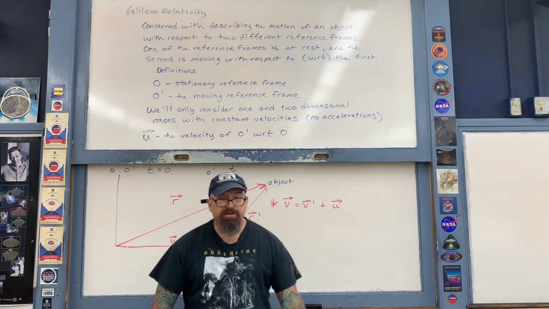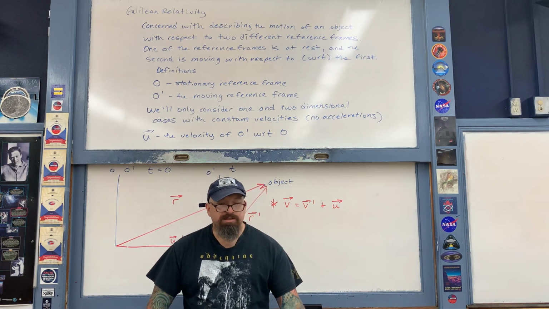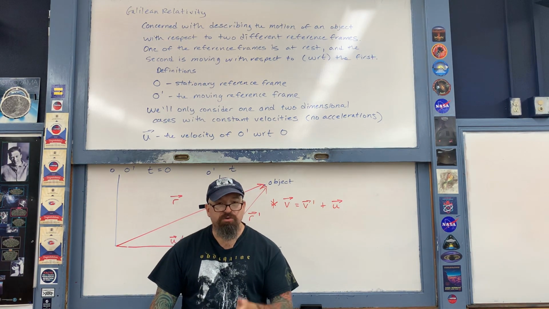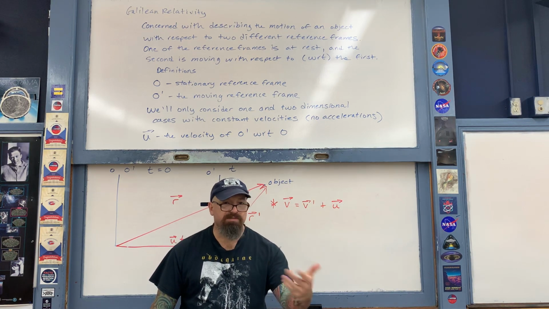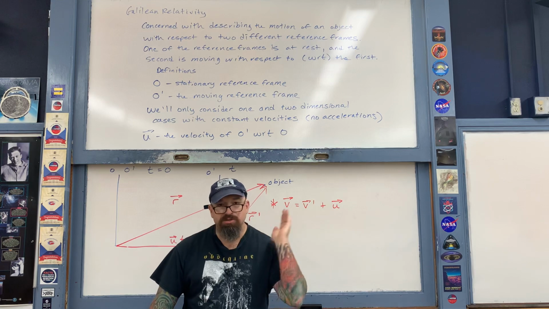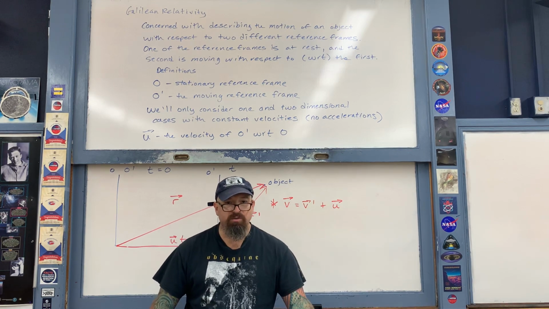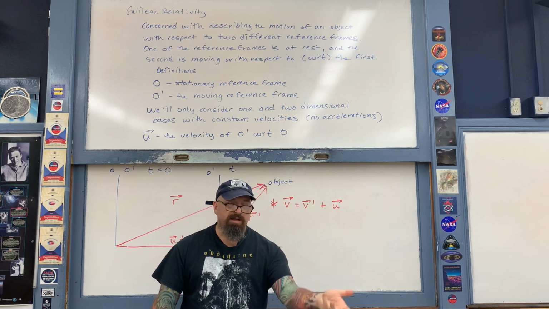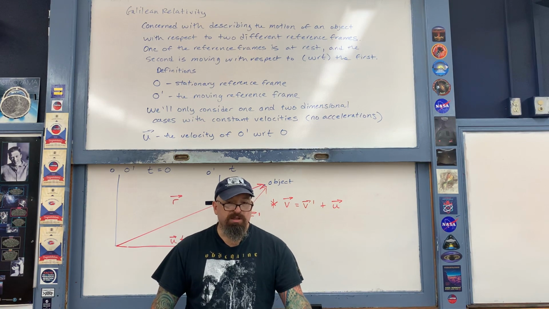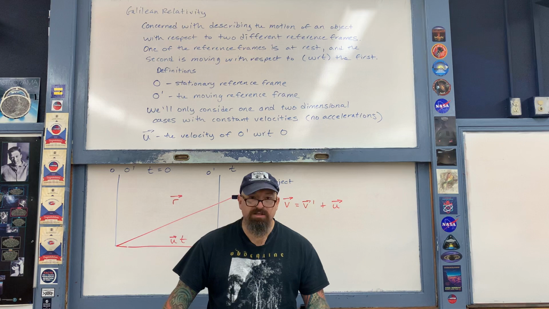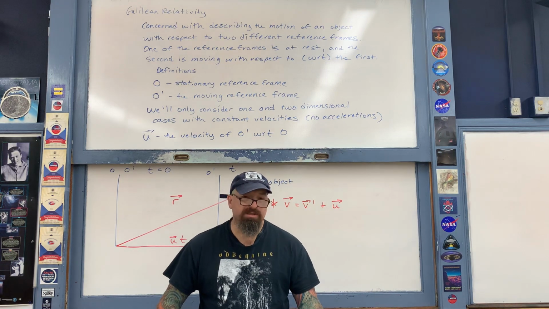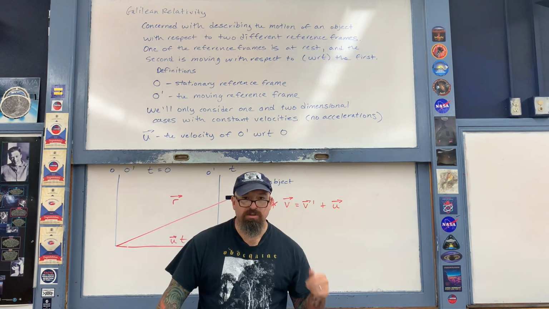Consider, for example, the following situation. Let's say you're in a car, and the car is going down the freeway at a constant velocity of 60 miles per hour, say to the north. So you're sitting in the car and just going 60 miles per hour relative to the ground in one direction. And then you look at the oncoming traffic. When you look at the oncoming traffic, let's say that a person is sitting in one of those cars and relative to the ground, the person is moving at 60 miles per hour in the opposite direction.